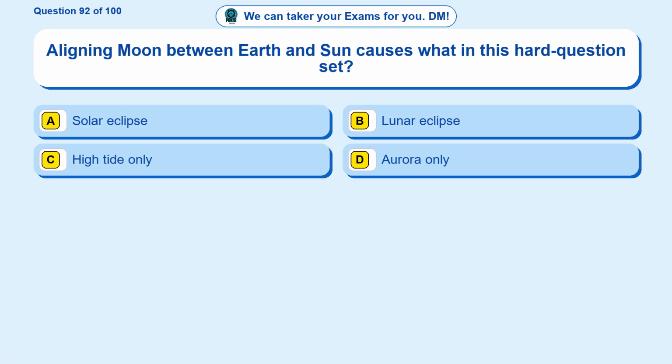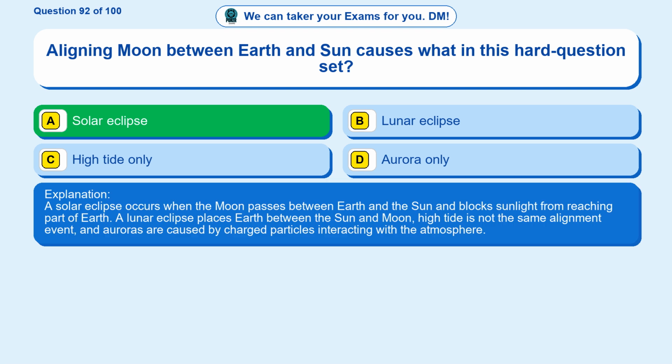Question 92. Aligning the moon between Earth and Sun causes what in this hard question set? Option A, solar eclipse. Option B, lunar eclipse. Option C, high tide only. Option D, aurora only. The correct answer is option A. Solar eclipse. A solar eclipse occurs when the moon passes between Earth and the Sun and blocks sunlight from reaching part of Earth. A lunar eclipse places Earth between the Sun and Moon. High tide is not the same alignment event, and auroras are caused by charged particles interacting with the atmosphere.